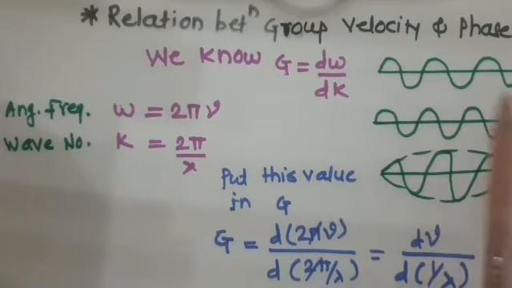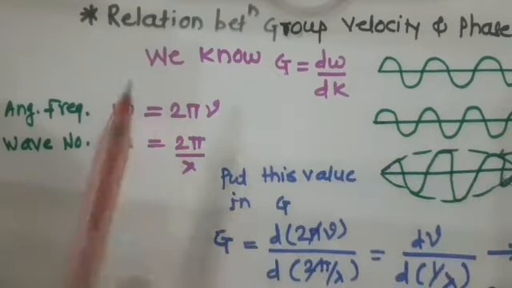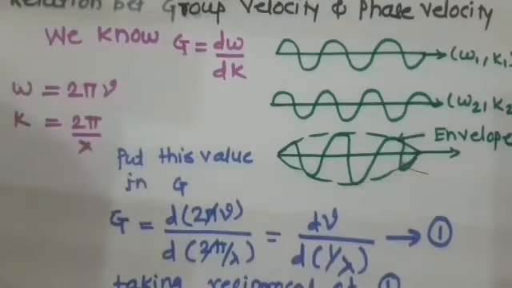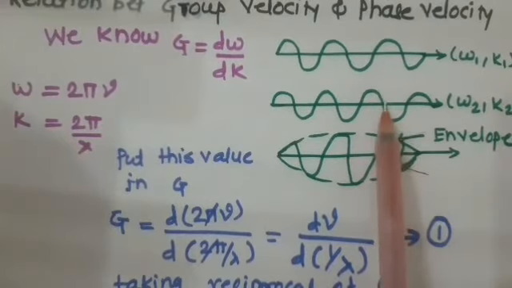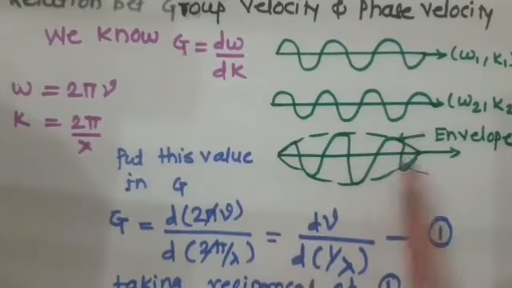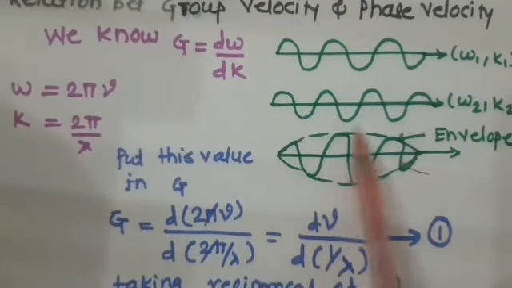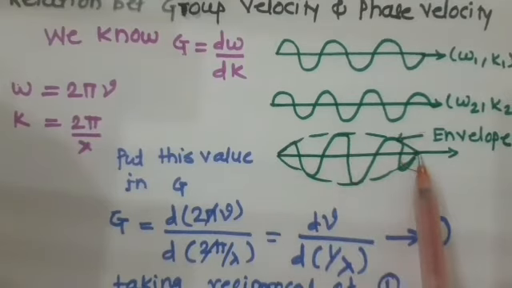but the same amplitude, and these two waves interfere with each other, then what do we get? We get a wave packet. This wave packet is the envelope, and inside the envelope there is a wave which is moving.